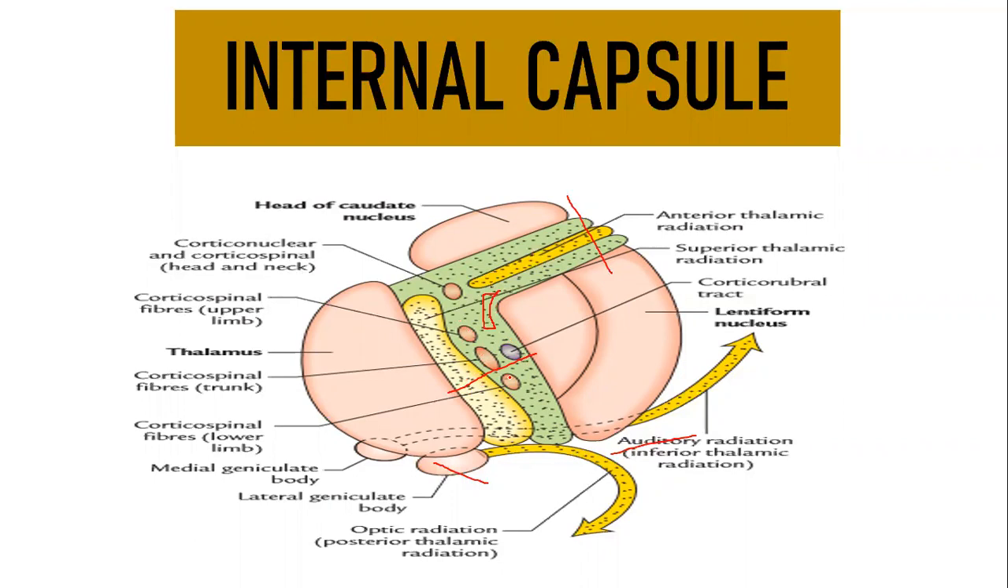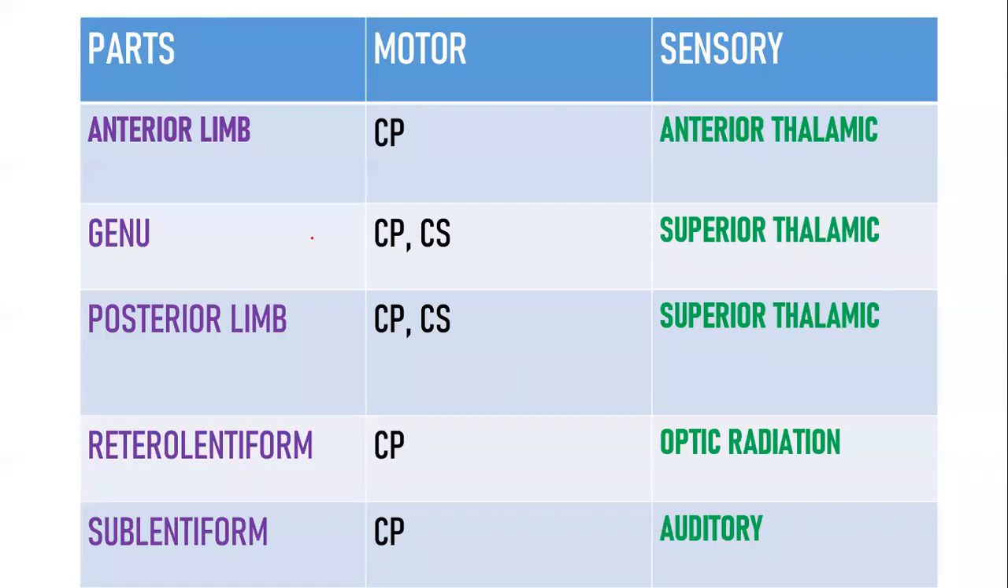See, I told you in order, right? Anterior limb, genu, posterior limb. Similarly, remember our body also in order: upper limb, trunk, lower limb. So upper limb with the bend, so you have the genu. Then trunk and lower limb are by your posterior limb. So these fibers are related to the following parts.